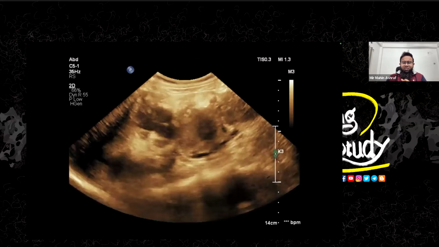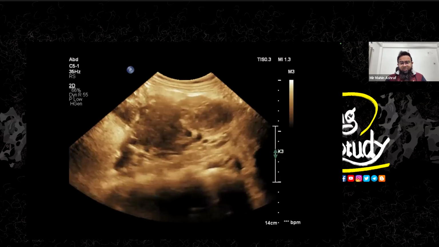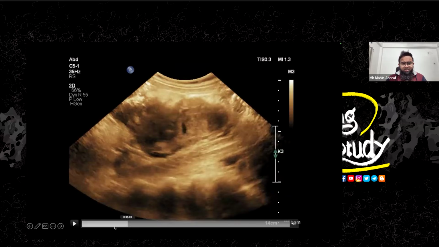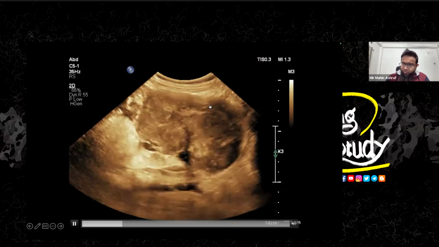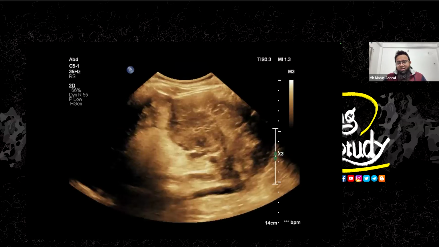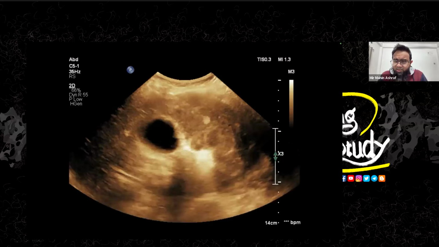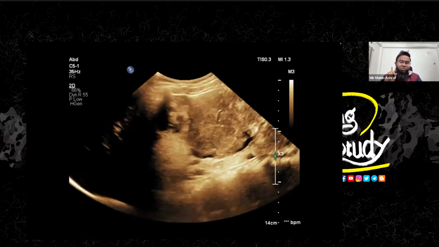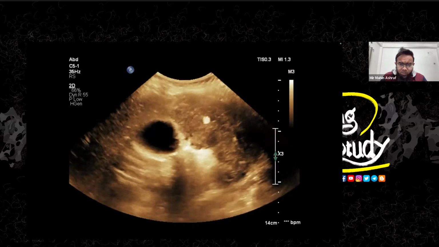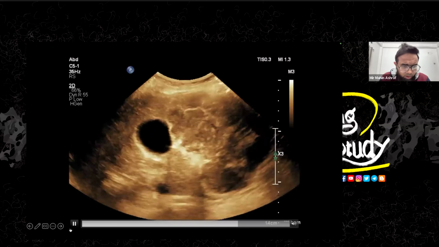What is this? Oh, you can see the liver and the gallbladder here. Let me just check. This one is the gallbladder. So this is the right kidney of this patient. Okay. The right kidney doesn't look like a right kidney. Make sure this is a 30-year-old female patient. You can see this echogenic ball here.